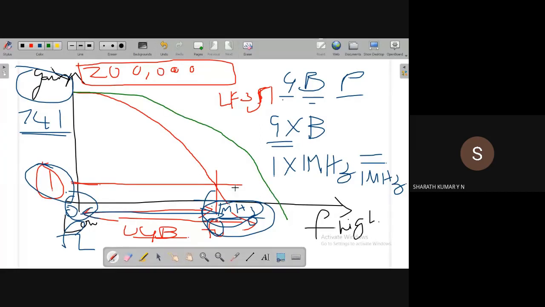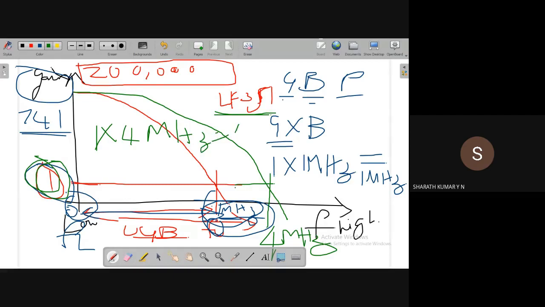That means for the LF351 op amp, the gain reduces to 1 at a frequency of 4 megahertz. So if you plot gain bandwidth product for LF351, gain is 1, and gain into bandwidth is 4 megahertz. So bandwidth will be equal to 4 megahertz.